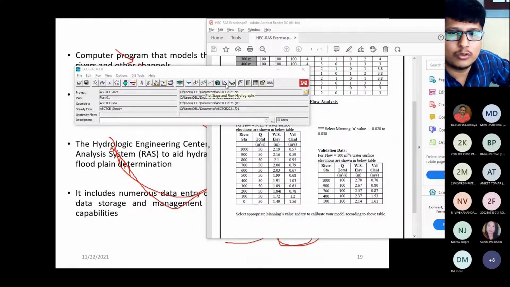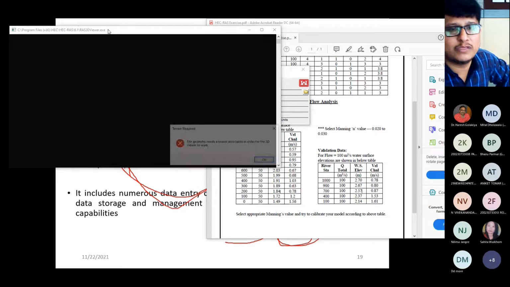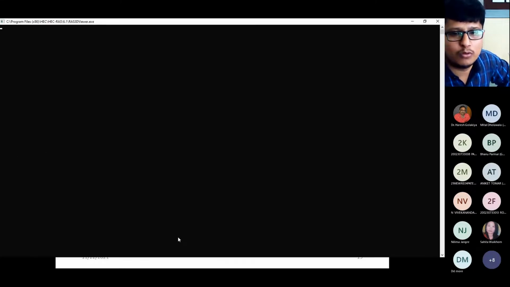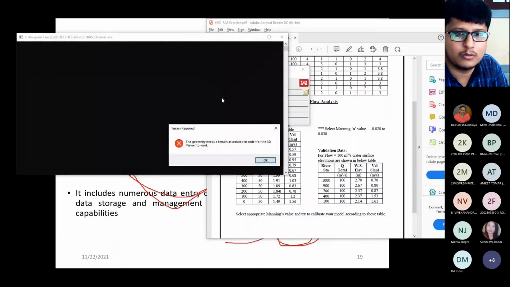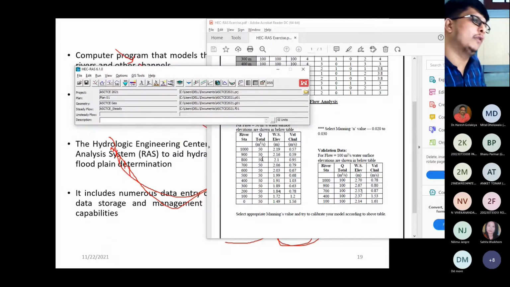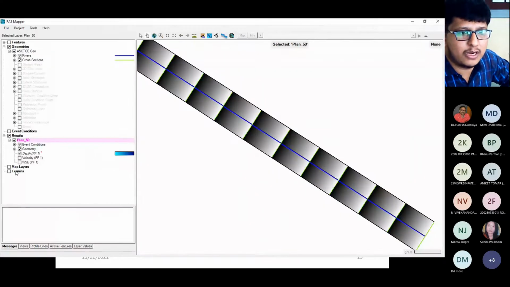Now I will show this is the plot. Now this is the 3D view which I want to show you. The geometry needs a terrain associated. Okay. Now see, for 3D view, you need to connect it with the terrain. Terrain means in RAS Mapper there is one option. This is terrain.